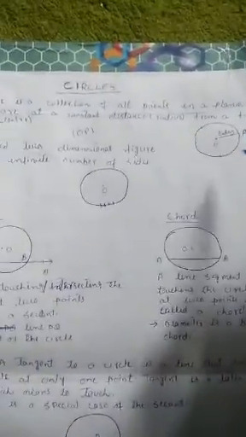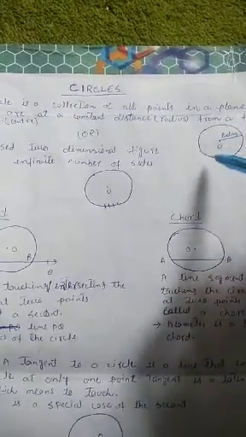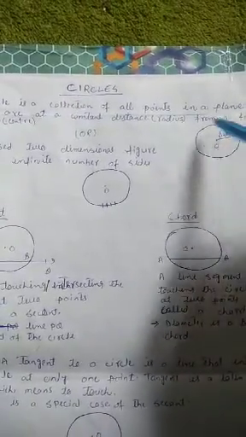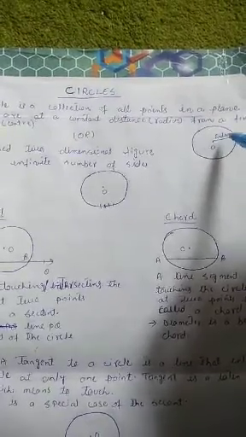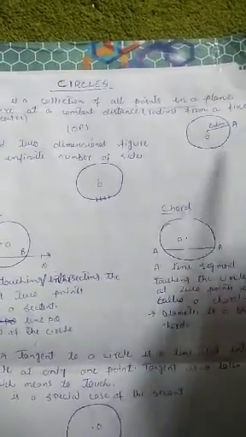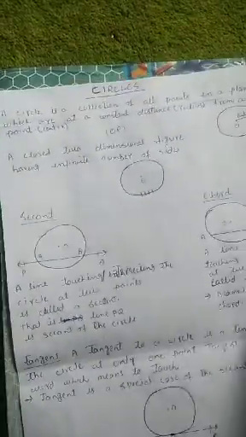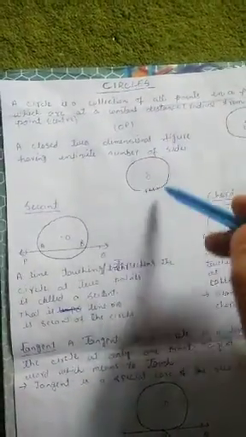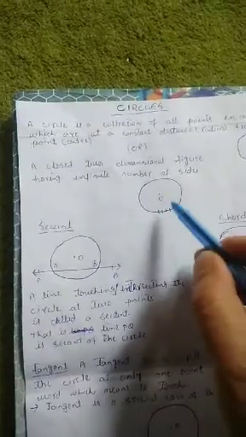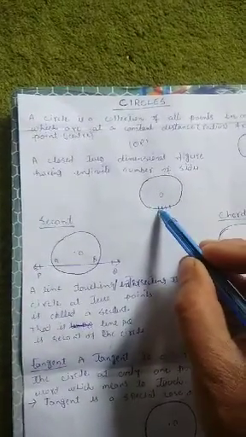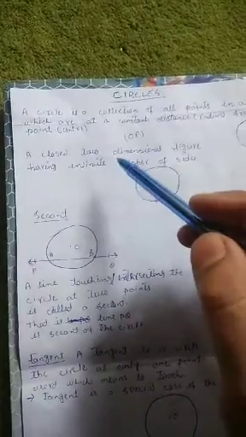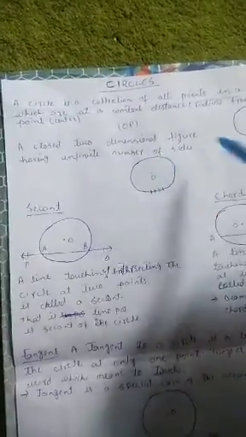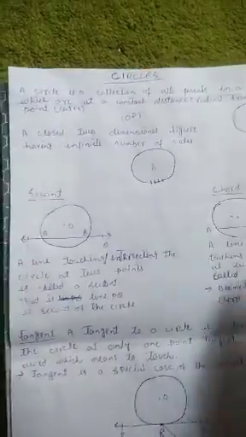Assume that there are so many points, and these points are at an equidistant from this point. This point is the center and this equidistant is the radius. If we collect all these points, we get a figure that is called a circle, or we can say a closed two-dimensional figure having infinite number of sides. That means if we divide the circle into infinite number of parts of small lengths, these small lengths will act as a side. That's why I have written here a closed two-dimensional figure having infinite number of sides.